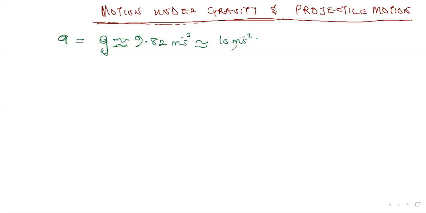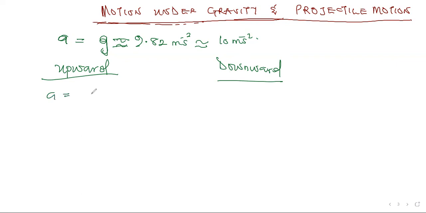Okay, let's note this first. And now we have two different scenarios here: when the object is moving upward and when the object is coming downward. Let's take note of this. When the object is moving upward, the A won't be A, it becomes negative g.